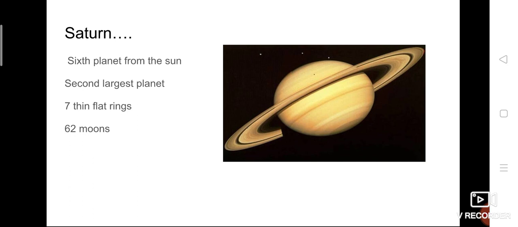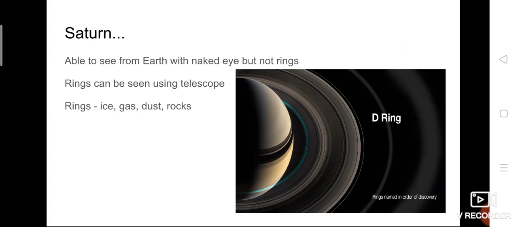7 thin flat rings are found on Saturn. If you see, Saturn is surrounded by some rings. In Saturn, there are totally 7 thin flat rings present. And it also contains 62 moons. We know that Earth has our own satellite called the Moon and we have only one moon. Like that, Saturn has 62 moons of its own. So Saturn has one specific thing, that it has 7 flat thin rings. Other than that, it also contains 62 moons.